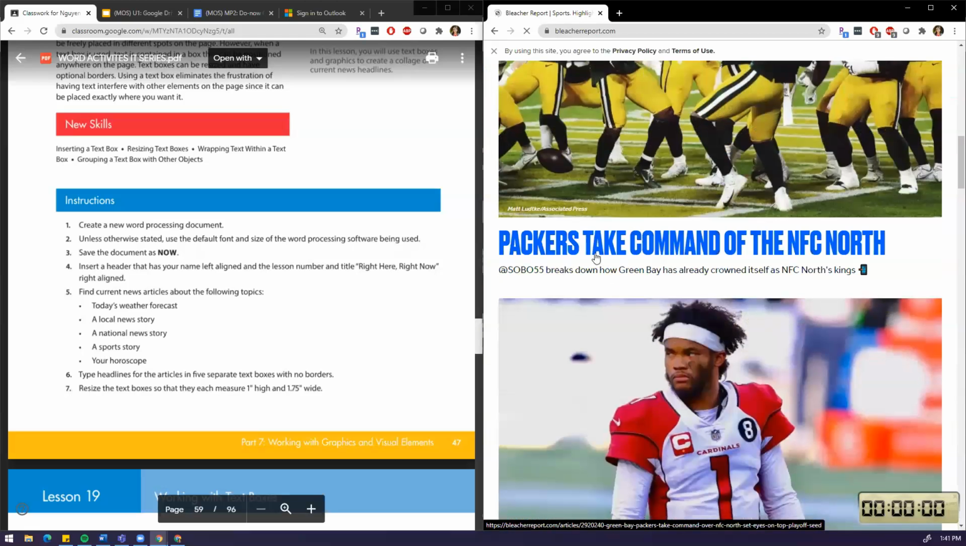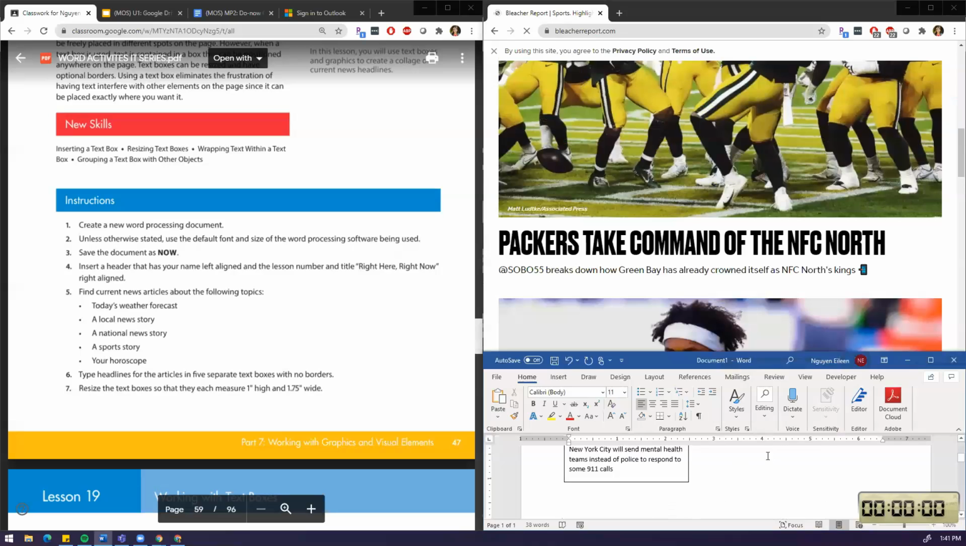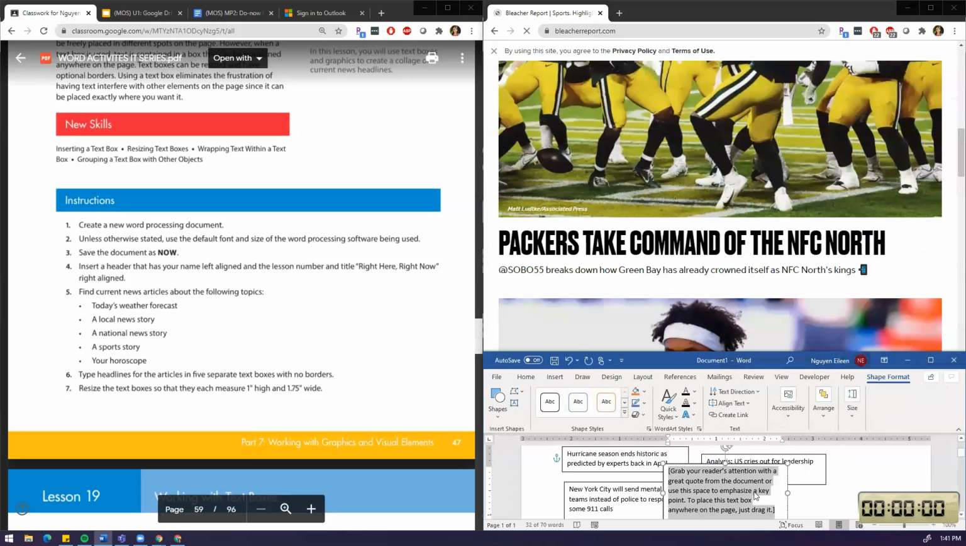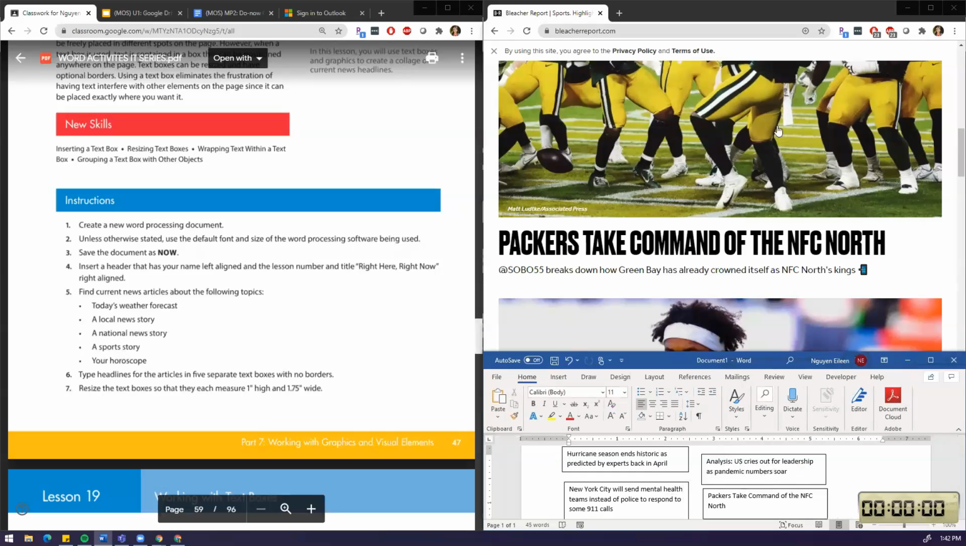Okay, Packers take command of the NFC North. So that's my next one. This is the 4th one. Insert text box, simple text box. Packers take command of the NFC North, whatever that means. I don't watch football.